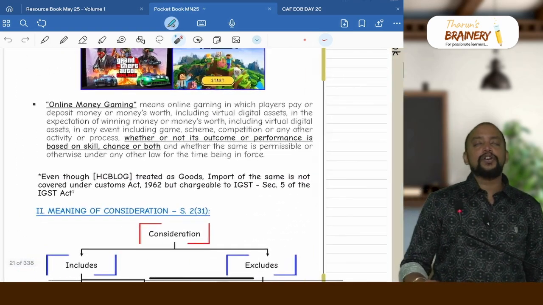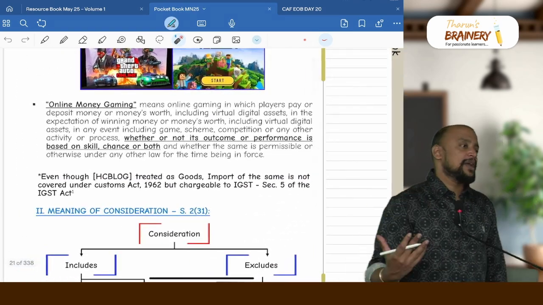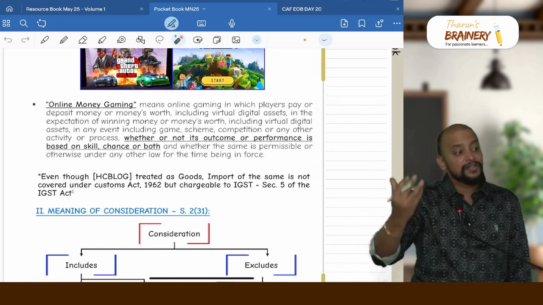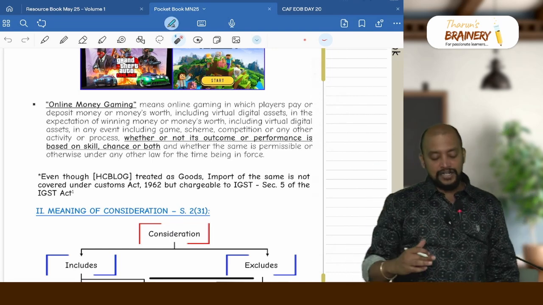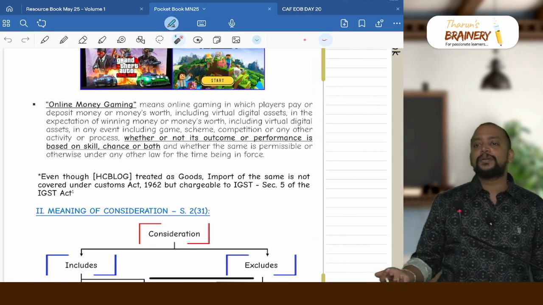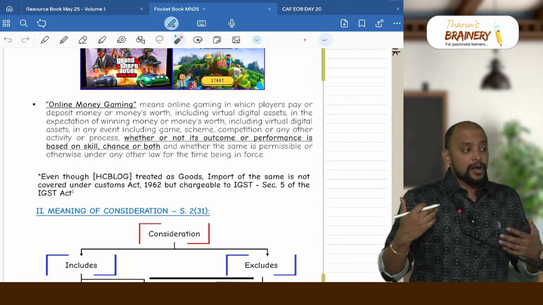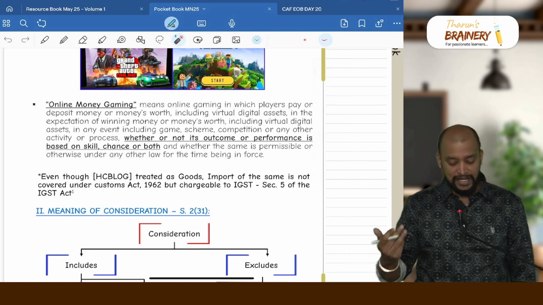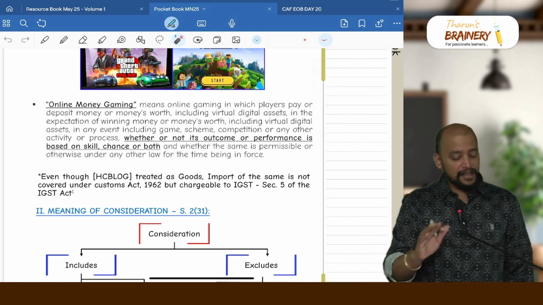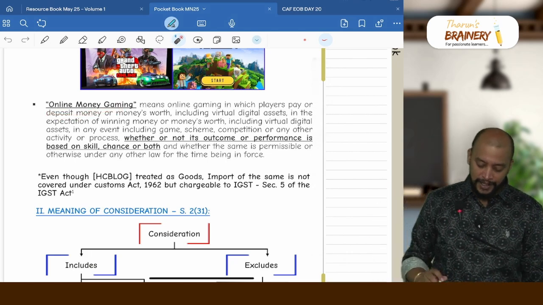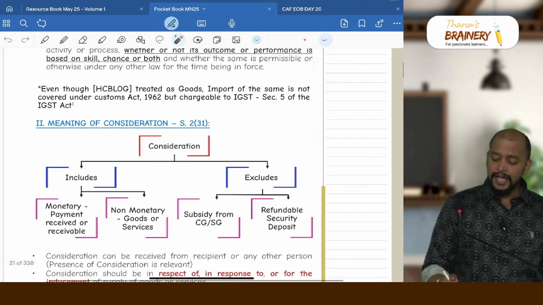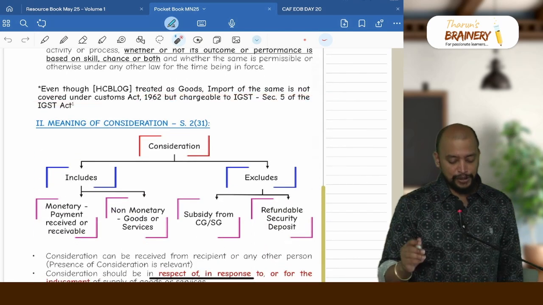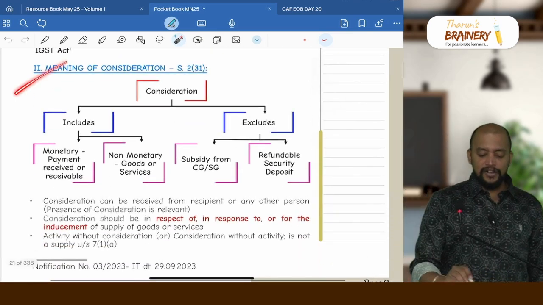So the difference between online gaming and online money gaming is that in online gaming I spend money to play the game, whereas in online money gaming I deposit some money with the objective of earning or winning money. In online money gaming, the objective of earning money may be pursued by using a game of skill or game of chance or a game of both. Everything will come under online money gaming only. Then, even though HC block is treated as goods, import of the same is not covered under the Customs Act but is chargeable to IGST.